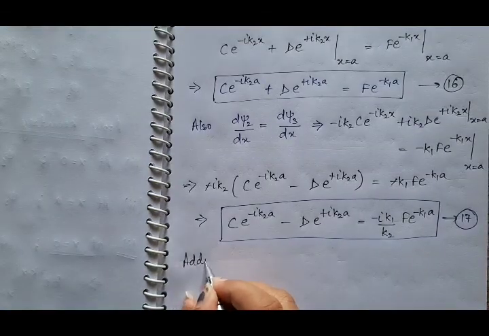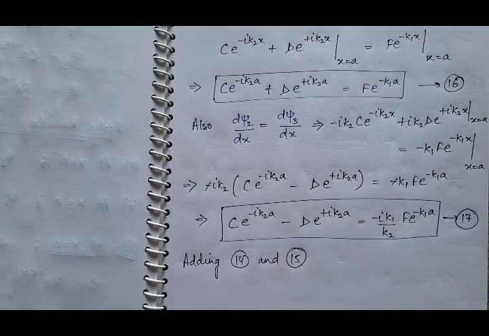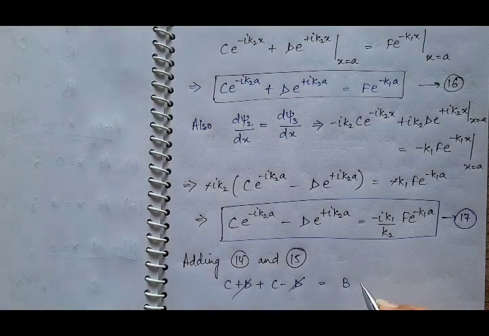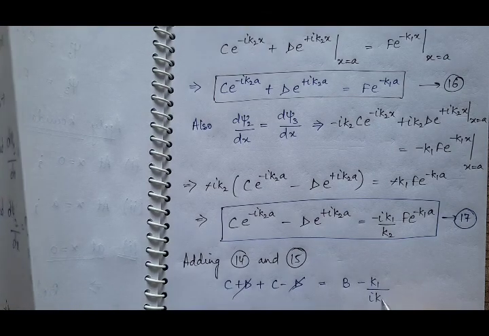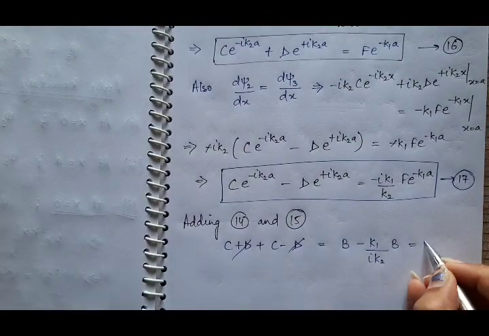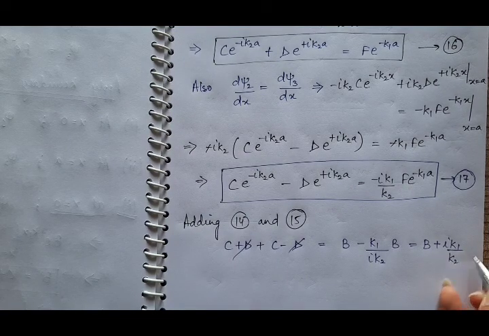Adding equations 14th and 15th, we will have C plus D plus C minus D. So on the left hand side D minus D will be cancelled out, and on the right hand side we have B and minus K1 upon iota K2 B. Now rationalize this term and you will get B plus iota K1 by K2 B.